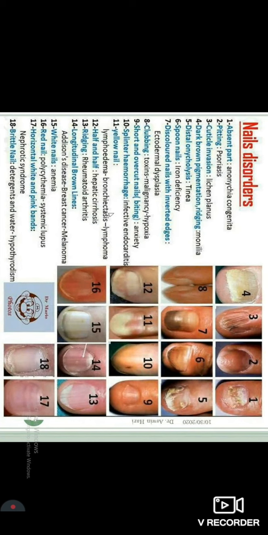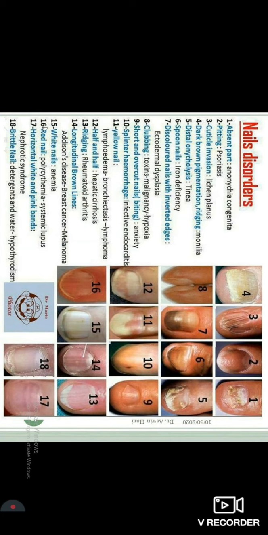See, splinter hemorrhages in cases of infective endocarditis is number 10. See this vertical line, very, very important. Don't miss them. If you see them in at least 2 or 3 fingers, that patient is having a vegetation around his heart, around the mitral valve. So get them an echocardiogram, you cannot wait. Okay.